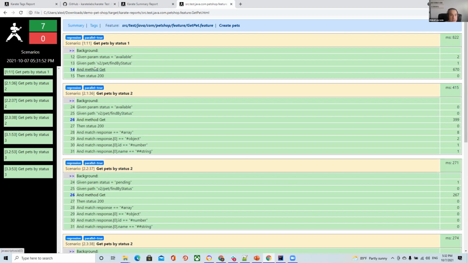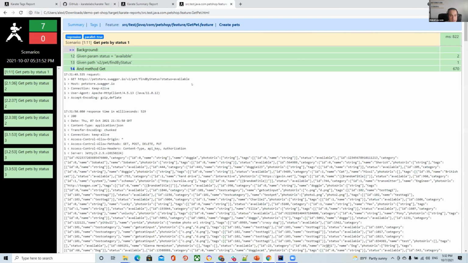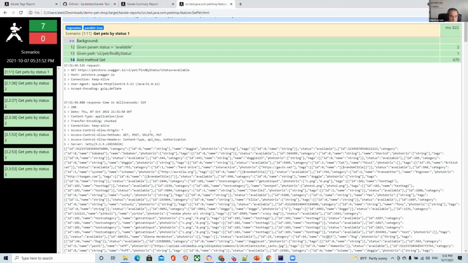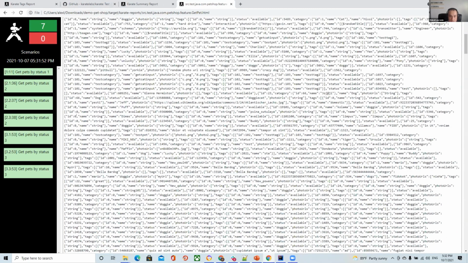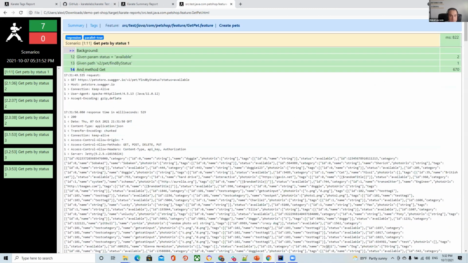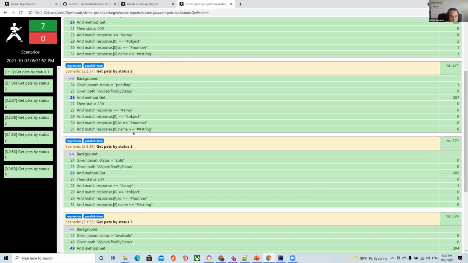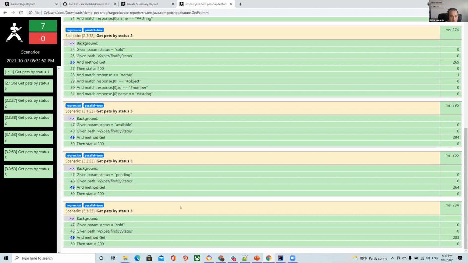I can verify data, what I sent. For example, for now, I don't have any JSON body in my request because it's GET, but you can see that I have a JSON response, and I can verify this JSON response. And I can see what I have for my data, different iterations and different statuses.